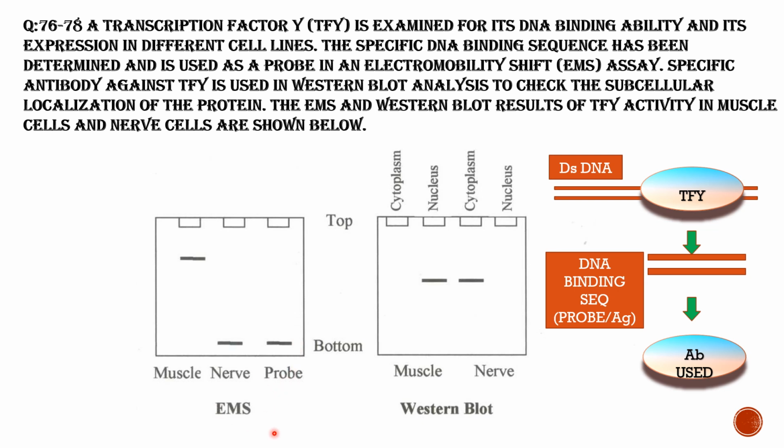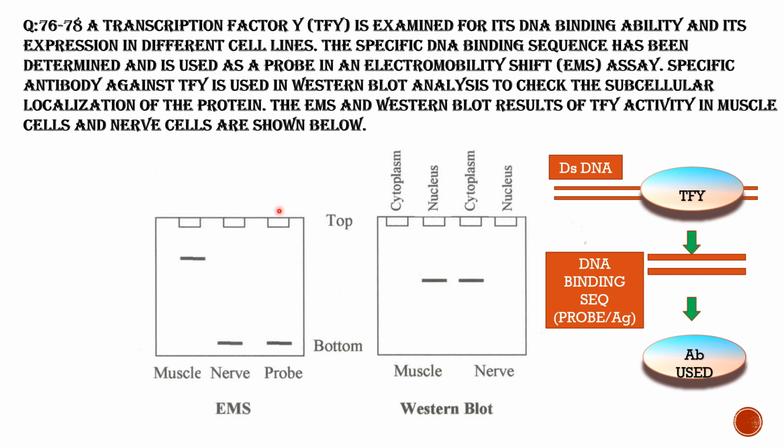So here in the EMS assay, as you can see, the band for muscle cells is at the top, whereas in the nerve cells it is at the bottom. So in muscle cells, the DNA binding site is joined with the protein. The antibody against TFY is used, so this antibody plus TFY, that is transcription factor Y, is joined together in the muscle cells, so it becomes heavier and moves slower than the other.